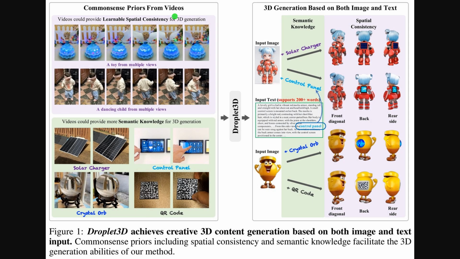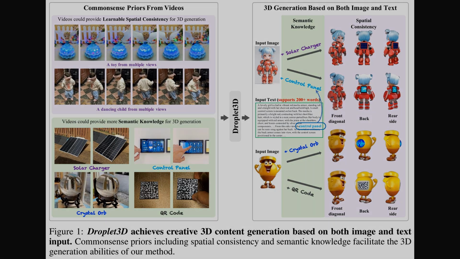Figure 1 conveys the core message. Videos inject common-sense priors that make 3D generation both spatially consistent and semantically faithful. The left panels illustrate two priors, where multi-view clips enforce the same object across angles, and everyday objects teach names and functions. The right panels show the system taking an input image with long text and producing coherent front, back, and side views, which demonstrates controllable edits, like adding a control panel or a QR code.